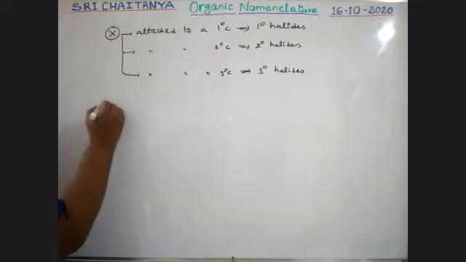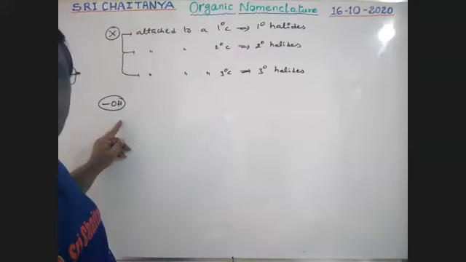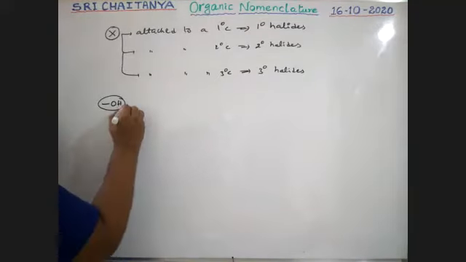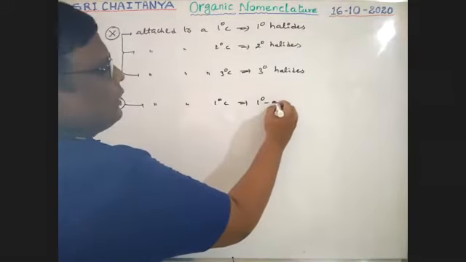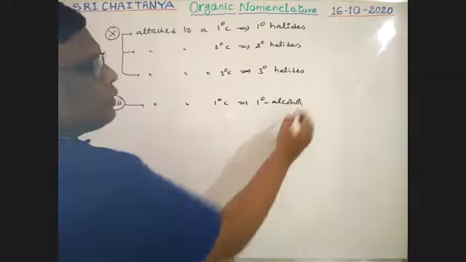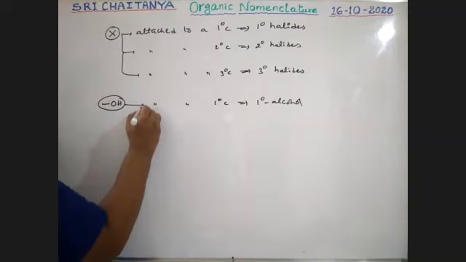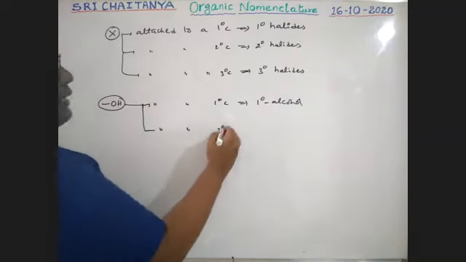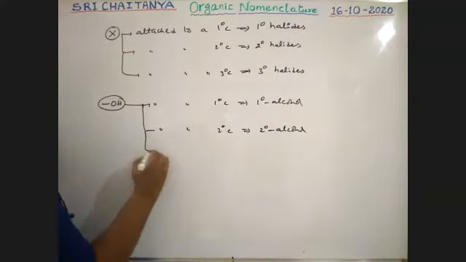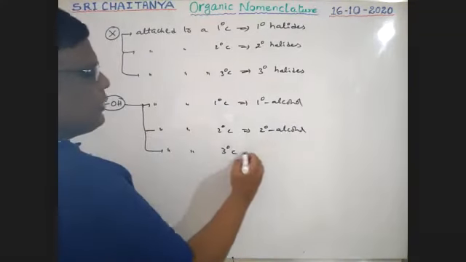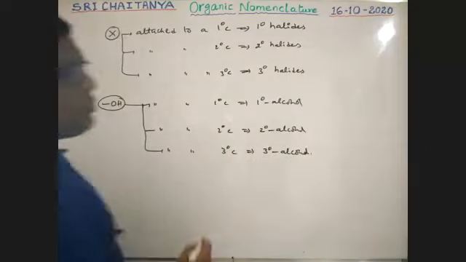For example, alcohol means OH. So OH containing compounds in our organic chemistry are called alcohols. If it is attached to a primary carbon, that is called a primary alcohol. If it is attached to a secondary carbon, it is called a secondary alcohol. Similarly, if it is attached to a tertiary carbon, it is called a tertiary alcohol. Like this, many compounds are possible, guys.